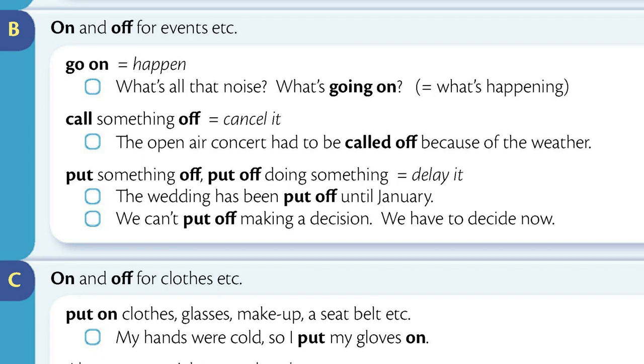Put something off. Put off doing something means delay it. The wedding has been put off until January. We can't put off making a decision. We have to decide now.